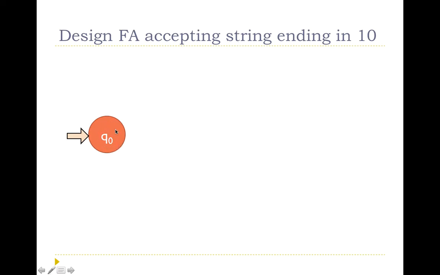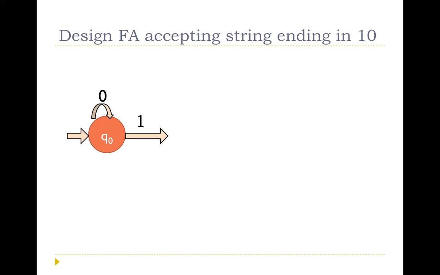When the input 0 comes, we have to search for 1, 0, so it will keep looping in the same state with the input 0, waiting for 1 to come.